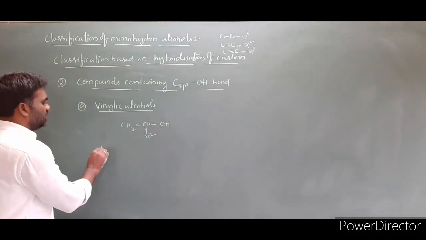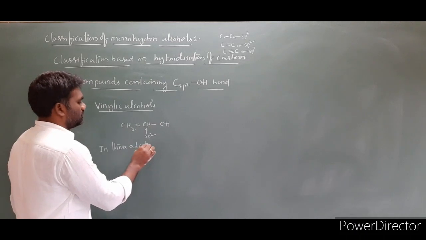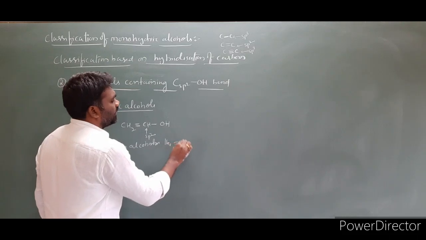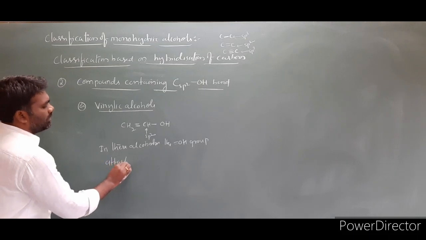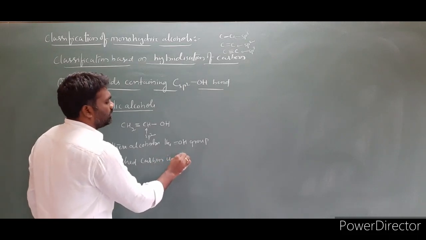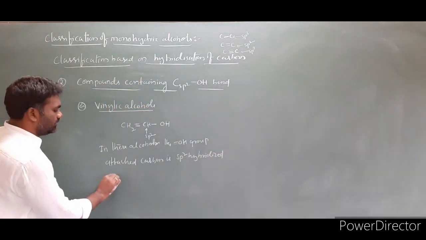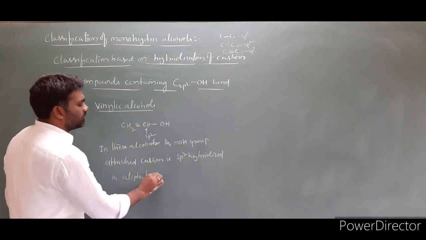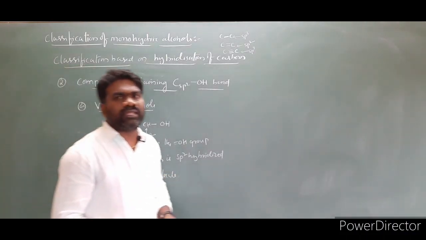Let us write the sentence. In these alcohols, the OH group attached carbon is sp2 hybridized in aliphatic molecules. In aliphatic molecules, so we have to call them vinylic alcohols.